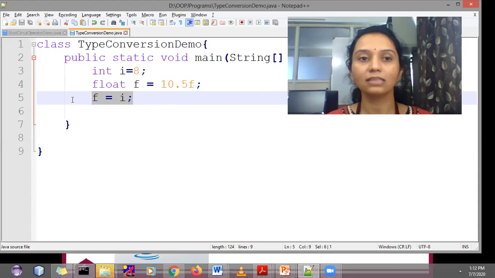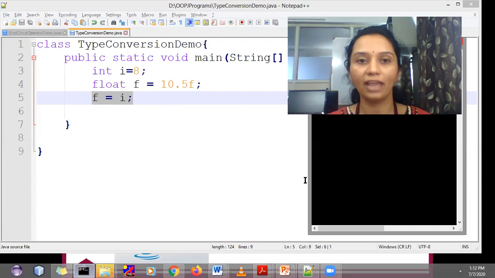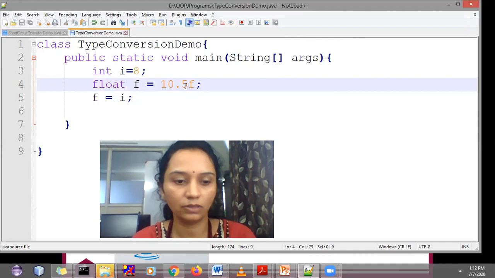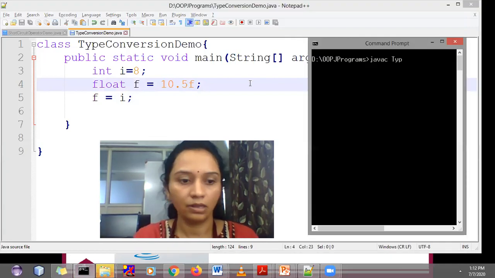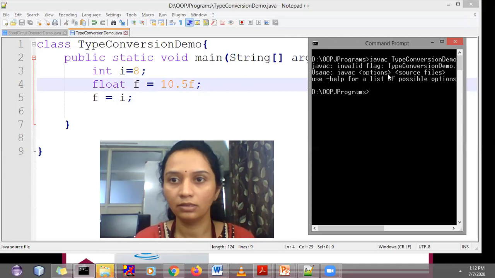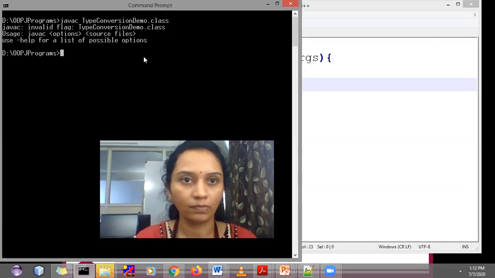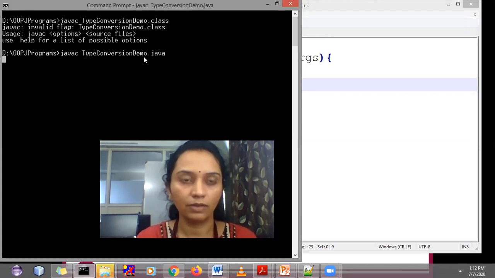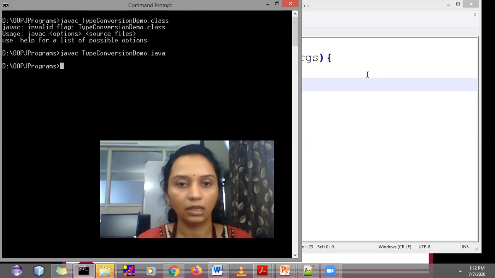If you compile this and check the value of f, you will automatically get the value stored inside the i variable, which is 8. Let me compile it first: javac TypeConversionDemo.java. So it is able to compile.